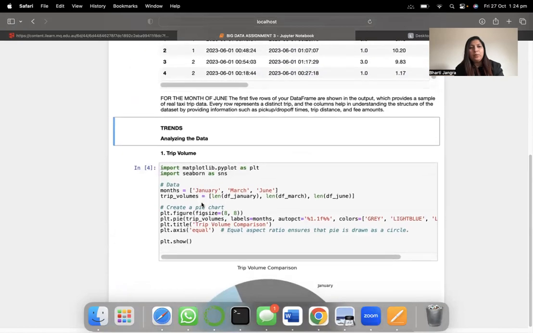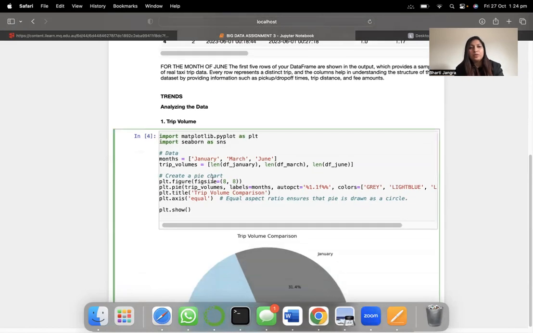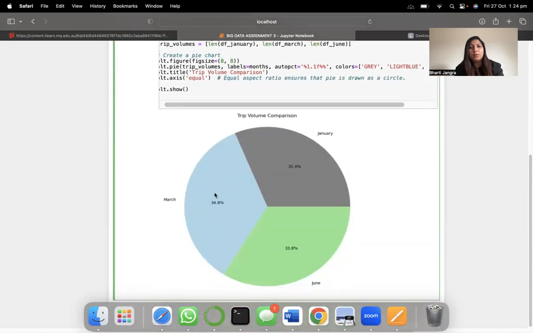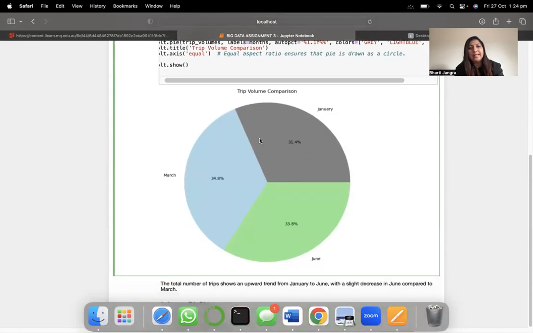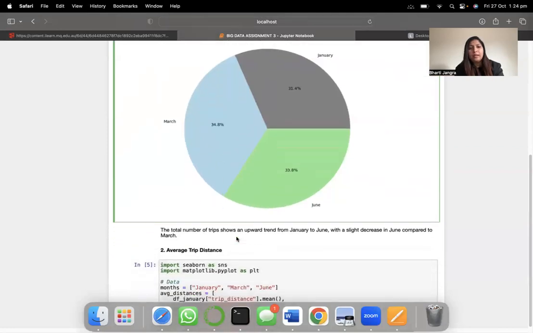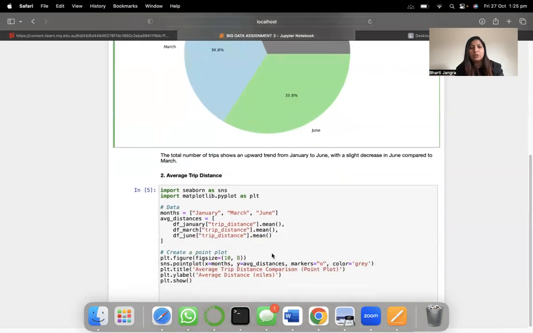Then we'll be doing the trend analysis. Then we are going to analyze the trends. First is trip volume. Here, from the pie plot, you can see the trip volume comparison in January, June, and March. March has the highest, so the total number of trips shows an upward trend from January to June with a slight decrease in June compared to March.